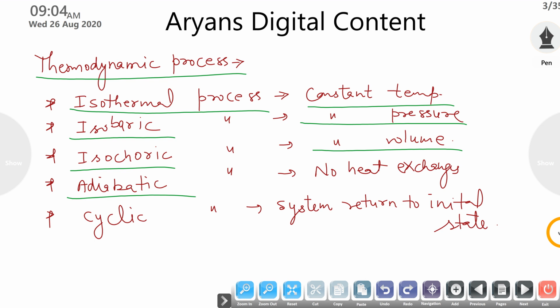In an adiabatic process, there should be no heat exchange between the system and the surroundings. In a cyclic process, your initial and final position is the same, meaning after the working, your system returns to the initial state.